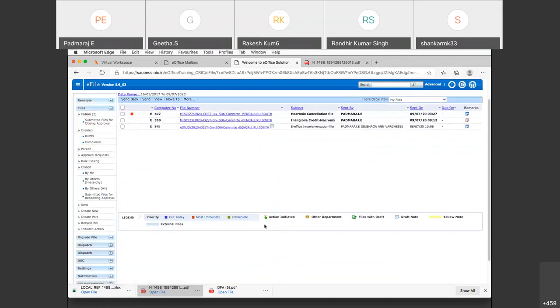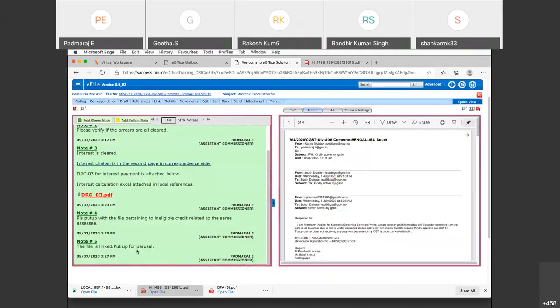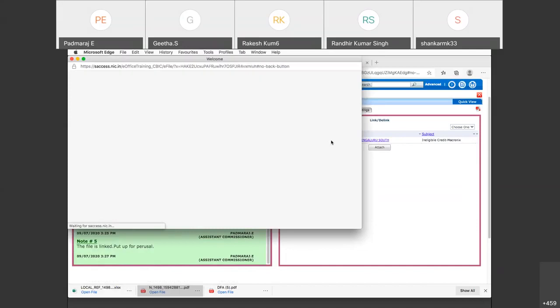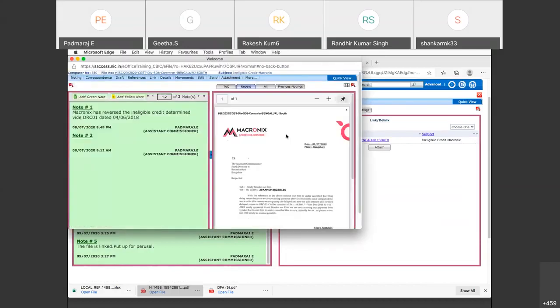Now that file, where will it appear? It will come to the AC's inbox. He will again open. I am seeing, oh, file is linked, put up for perusal. Where will he be able to see the file? He will go to link. He will go to internal files here. Okay, this is the file. How will he see it? He will click on it. Okay, this is the file.